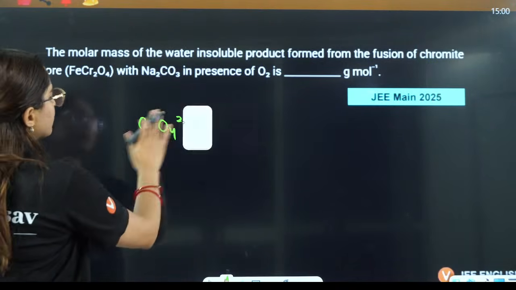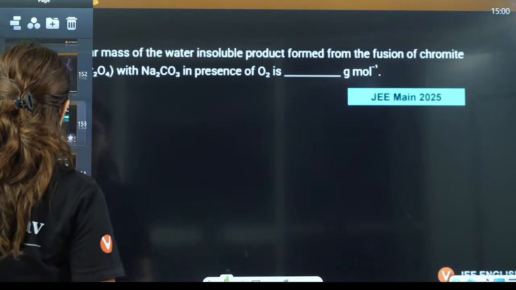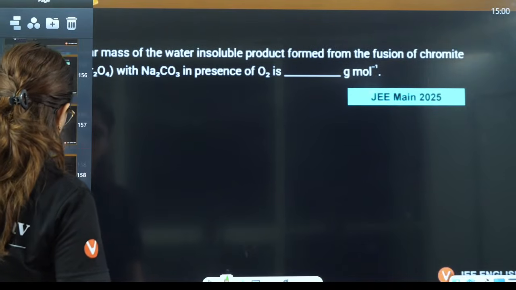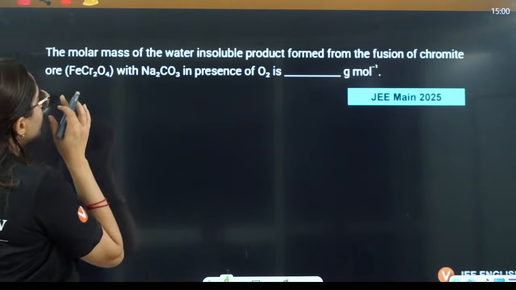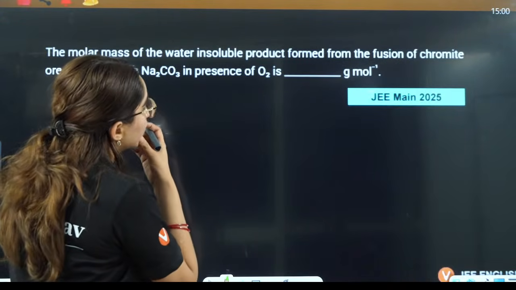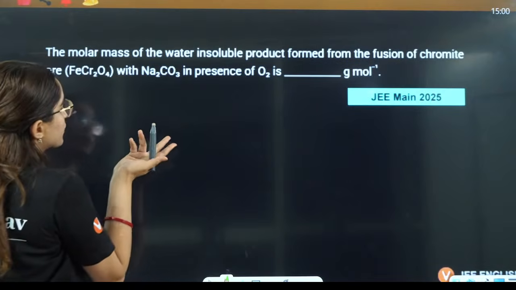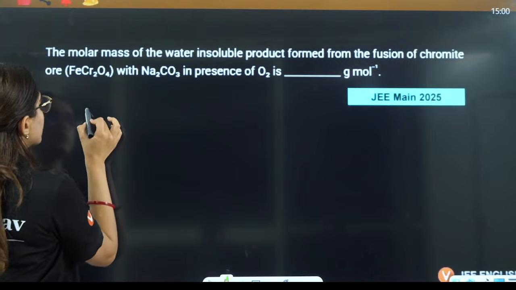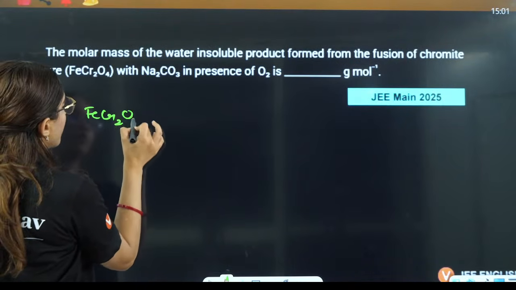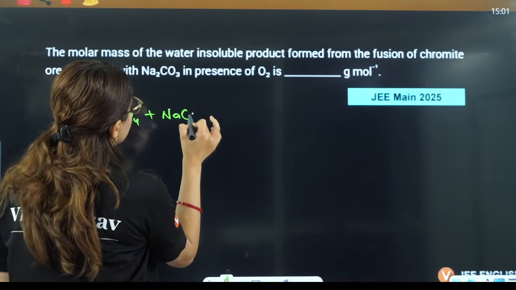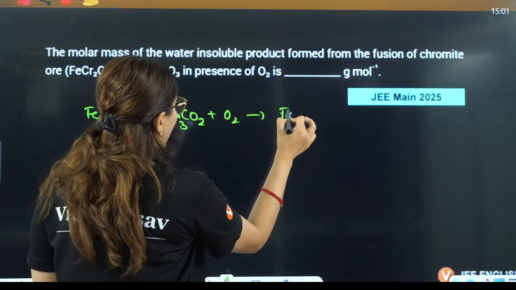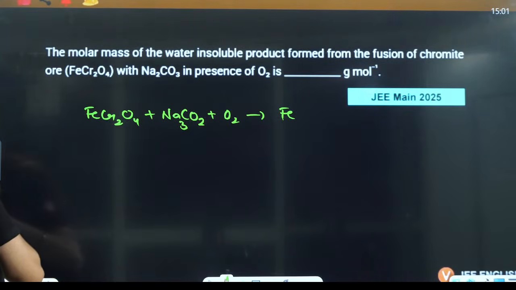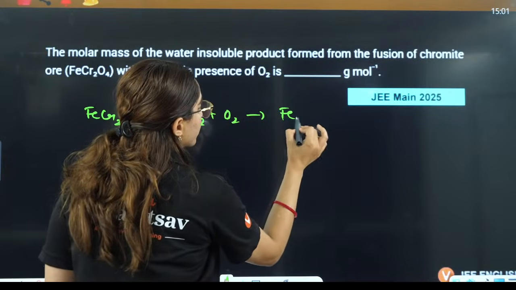This is actually a lengthy question, right? Chalo, we'll do this. The molar mass of the water insoluble product from the fusion of chromite ore with Na2CO3 in O2: chromite ore, FeCr2O4, plus Na2CO3 plus O2 gives Fe2O3.